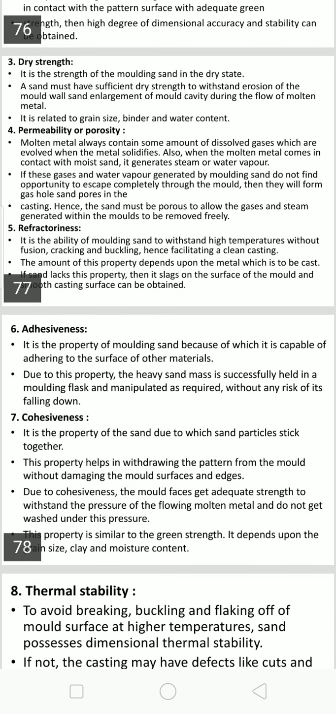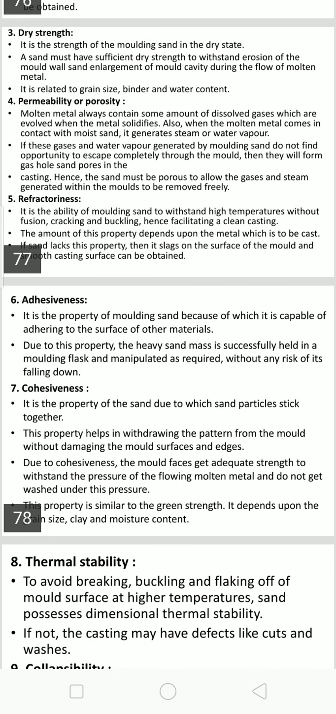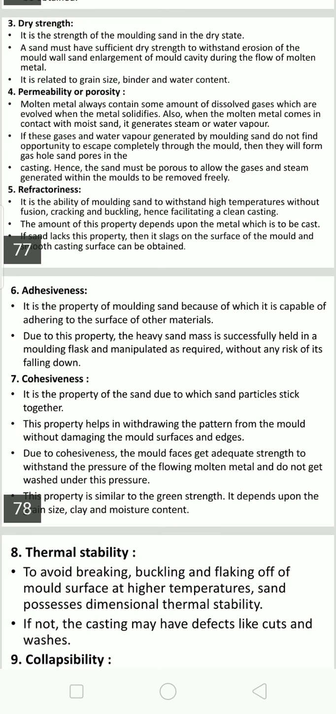Then adhesiveness. It is the property of the molding sand by virtue of which it is capable of adhering to the surface of other materials. So sand particles stick to the mold flask. Due to this property, a heavy sand mass is successfully held in a mold flask and manipulated as required without any risk. So it never falls.